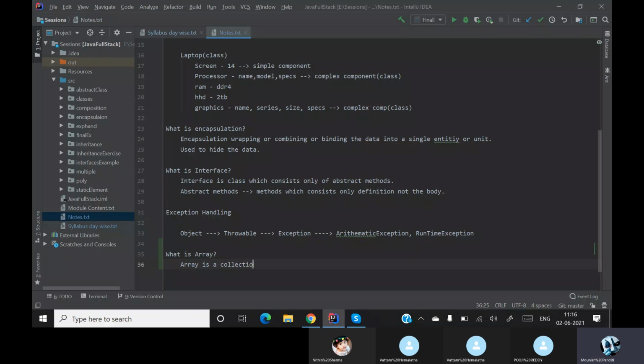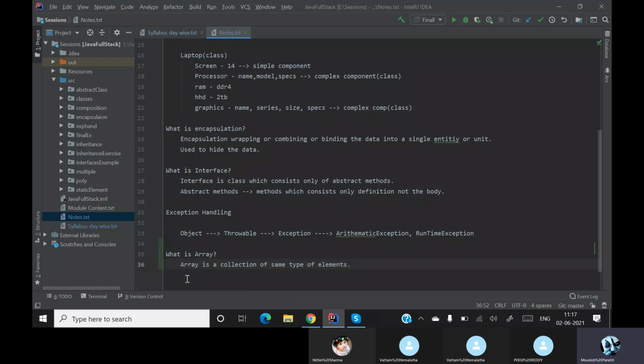Array is a collection of same type of elements. Only in Java this is the case. In Java, arrays will take only a similar kind of data. If you go to some other language, for example Python, it will take a combination of data, it may be a string and an int. But in an array, it will take only similar kind of data. If you declare a variable as an int, then it will take only int.